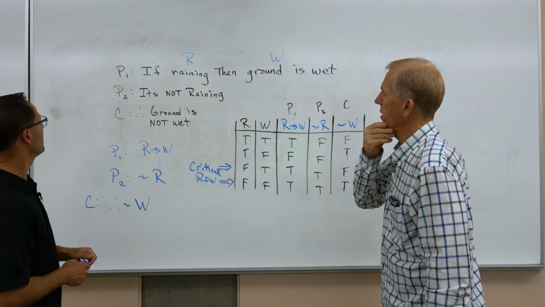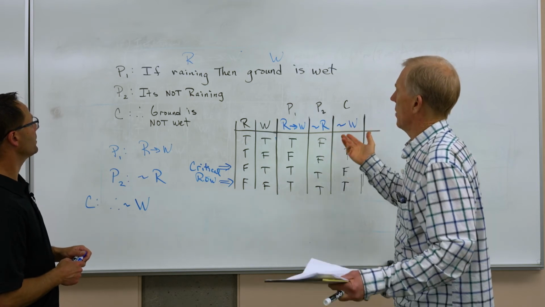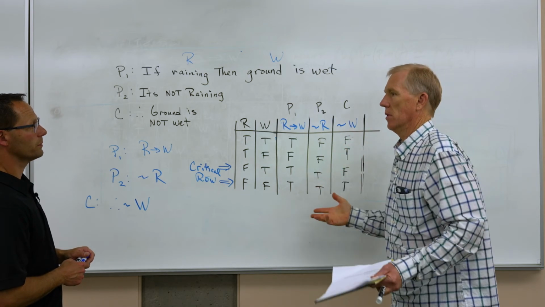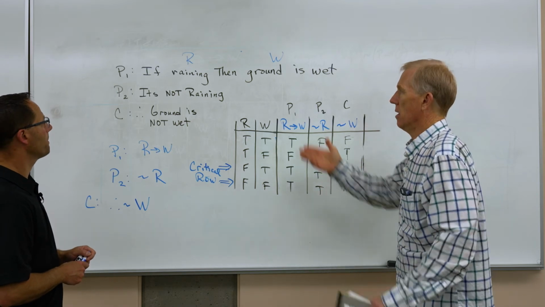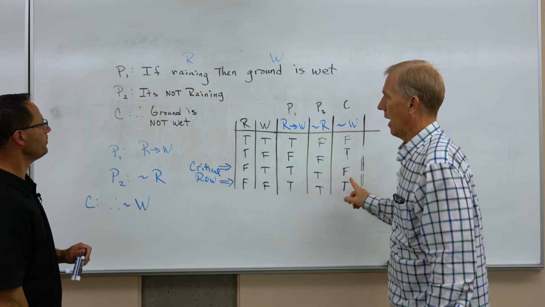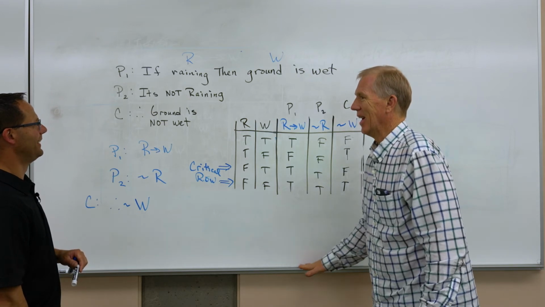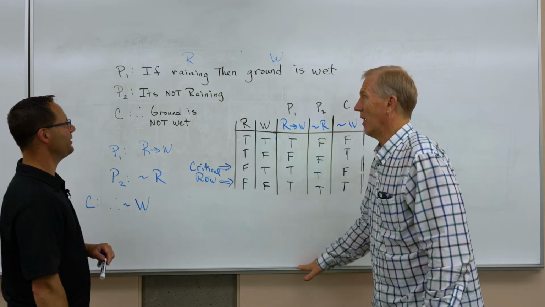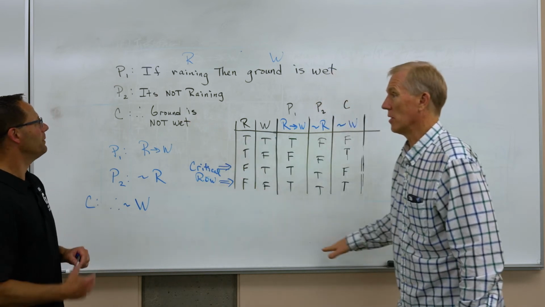What was the falsity that I missed? Yeah. If it's raining, the ground is wet. So I say, okay, that's a true statement. It's raining and the ground is wet. I also go outside, it's not raining. That's also true. But then I go out and I feel the ground, and the ground's actually wet. Yeah, and you think... So this was false. The ground is not wet is false.